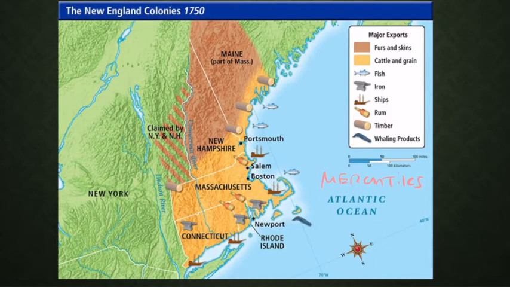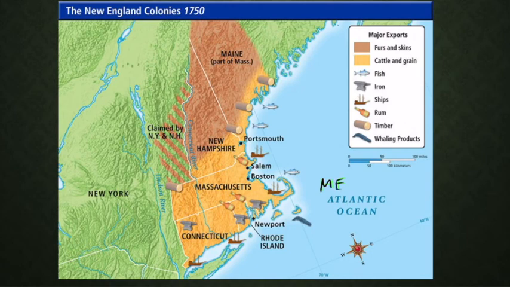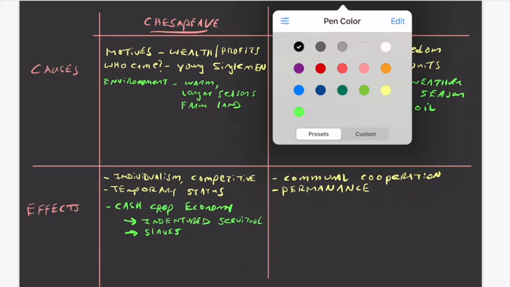So we're going to see in New England, say the word mercantile down here. Reread that, I spelled it wrong. Let's use a different ink. Mercantile, they're going to be more of a mercantile industry or economy than we will see in the South. The South is going to have a lot of their own merchants. They're going to trade directly from their plantations. So we can look at how this impacts them.